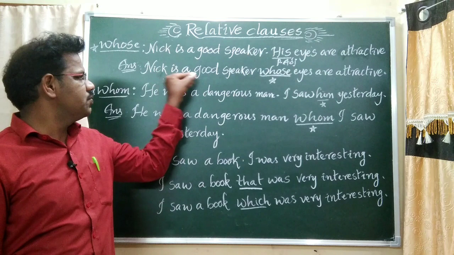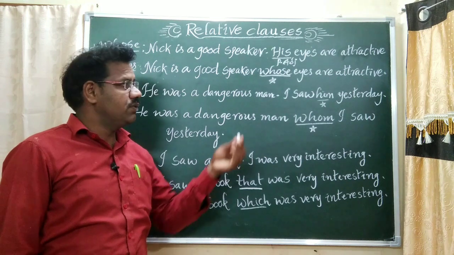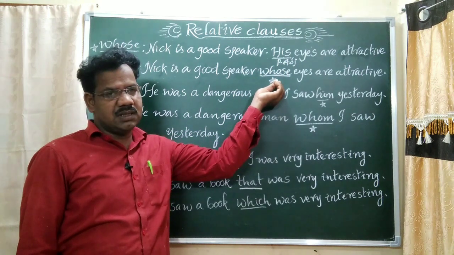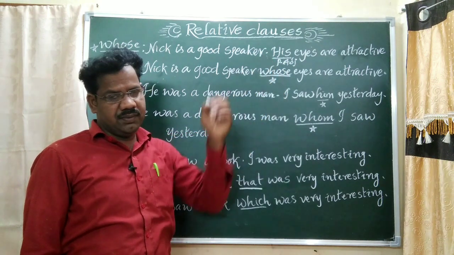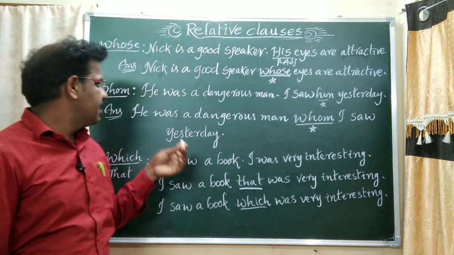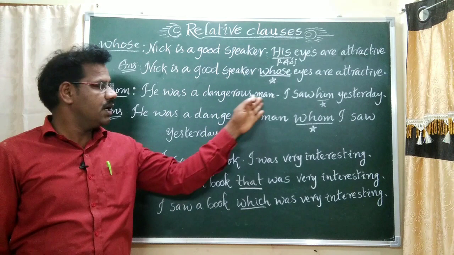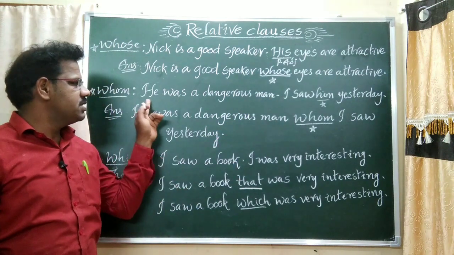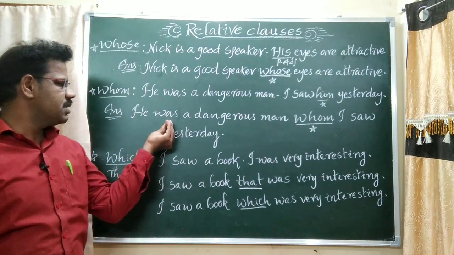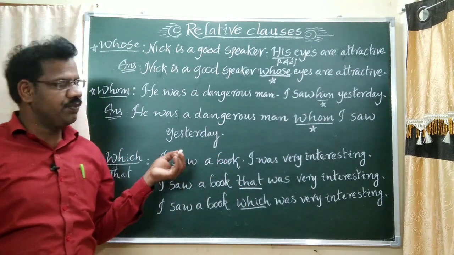See again the answer. Nick is a good speaker whose eyes are attractive. What do you observe here? In the place of his, we have applied whose and we have deleted the full stop. Now, meaning is suitable. Next one regarding whom. He was a dangerous man. I saw him yesterday. See, the answer is he was a dangerous man whom I saw yesterday.